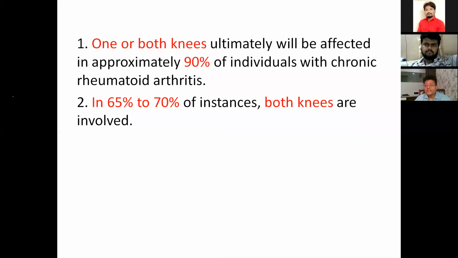One or both knees ultimately will be affected in almost 90% of individuals. About 65 to 75% of patients have both knees affected.